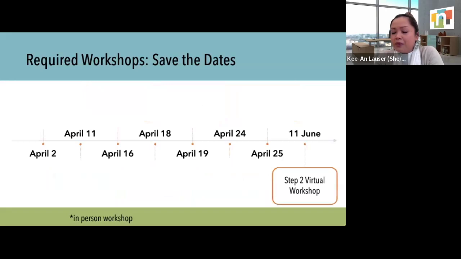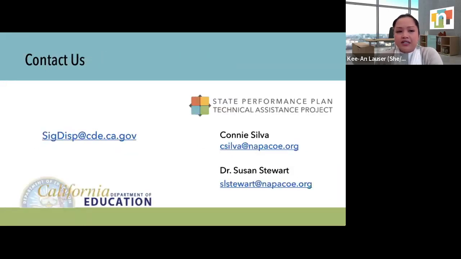On June 11th, we will also be hosting a Step 2 virtual workshop. Information about who from your LEA should attend these meetings is located on our SPP-TAP.org website. As a reminder, please view the remaining recordings in the Introduction to Significant Disproportionality series. Also on our SPP-TAP.org website, Significant Disproportionality webpage, there are a number of important events for you to attend. Please make sure to get those saved on your calendar. And as mentioned, please contact us if you have any questions.